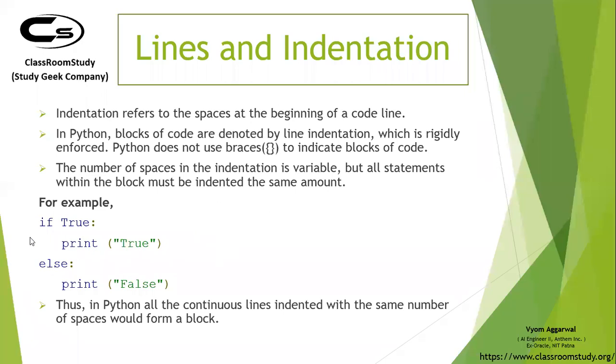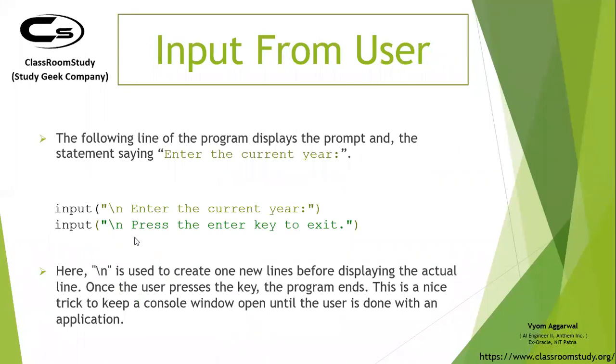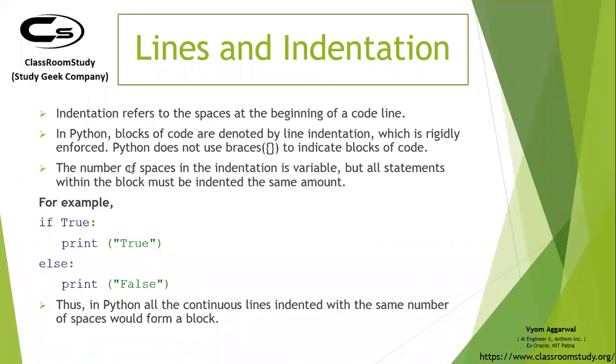In case of Python, you'll have to indent the same amount of space or tab before your lines to specify a block of code. And remember, either you use spaces or you use tabs. Okay, don't mix tabs and spaces. Let's say in the first line you give tabs, in the second line you give spaces, though they look like they're in the same block, they'll give you an error. So this usually happens with people. So make sure that you either use tabs or you use spaces. I hope this is making sense. In case it's not, you can stop me and ask questions.